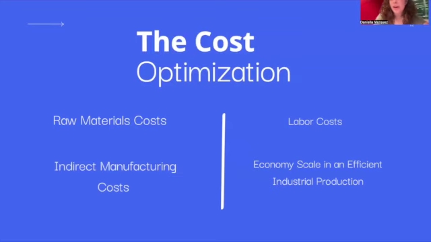Now I will be talking about cost optimization. We divided this into 4 different groups. But before we get to that, in order to justify the final cost per unit of the glass, it is necessary to break down the costs that add up to such total. So these are the 4 different groups that we have.